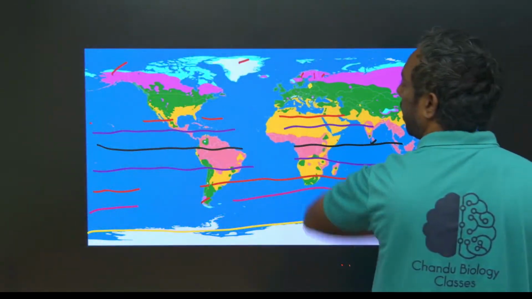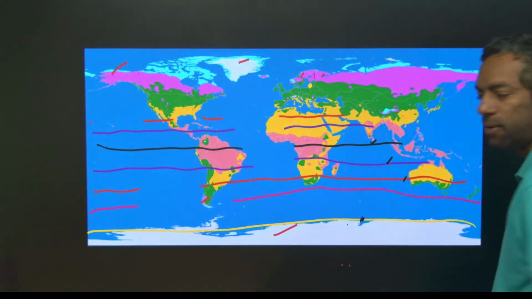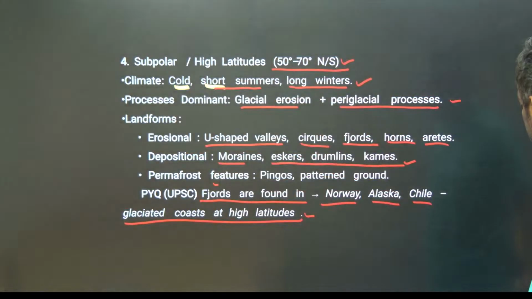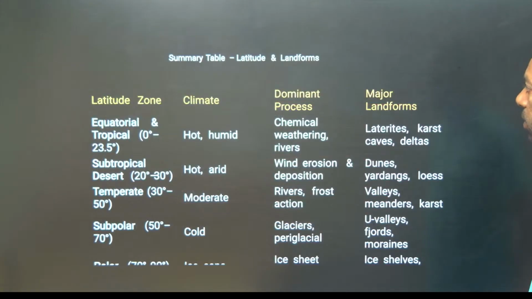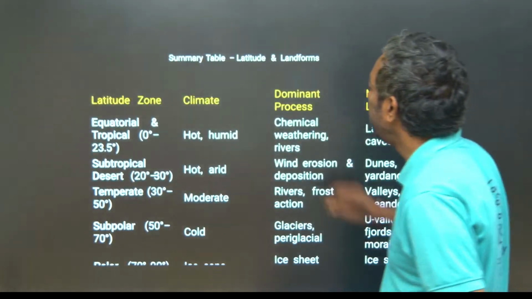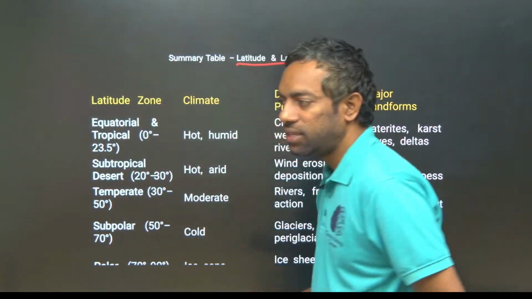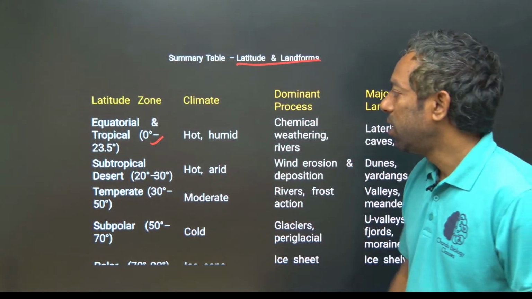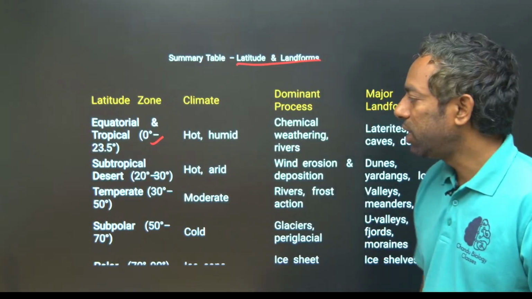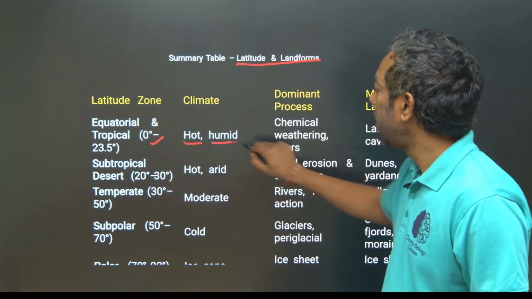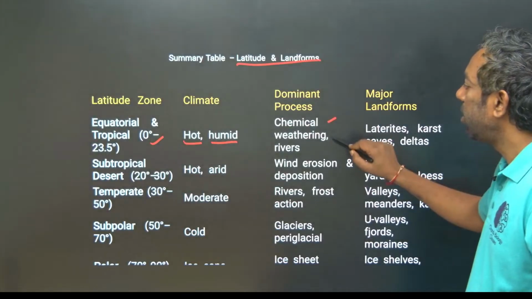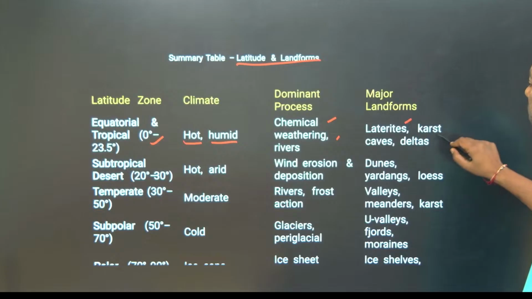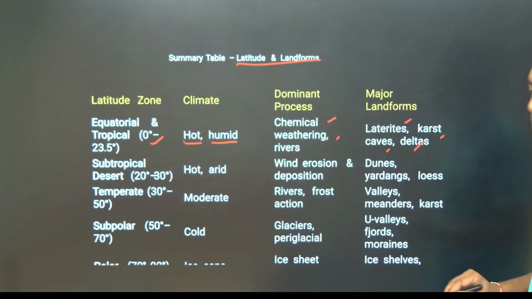This is Greenland, this is Antarctica, mainly high latitude, 70 to 90 degrees. Okay, now the summary table about latitudes and landforms. This is important, guys, just look here. Equatorial and tropical, which is 0 to 23.5 degrees, the climate is hot and humid. Chemical weathering is there, especially rivers and major landforms: laterite crust, caves and deltas.